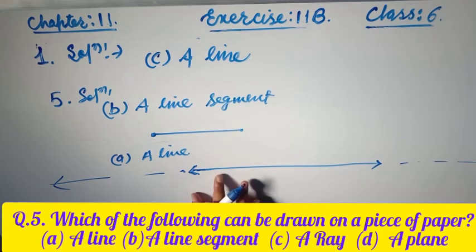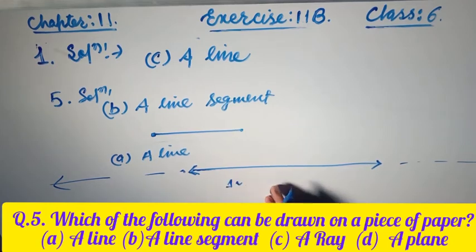Suppose anyone thinks 1 billion kilometer or meter, then another person stands up and says, greater than that, 100 billion, 100 billion trillion and so forth. That means we can say the line has no endpoints. This is why it cannot be measured and cannot be drawn on a piece of paper.